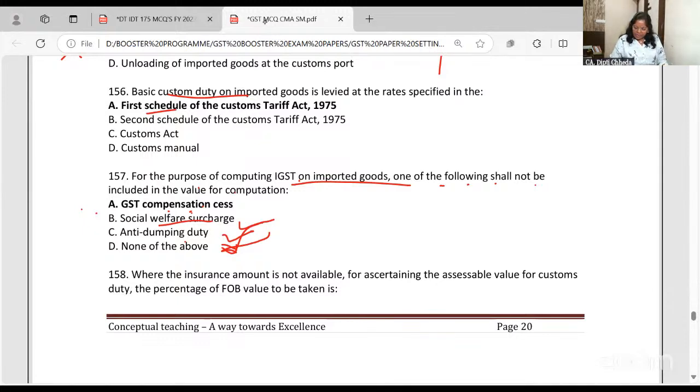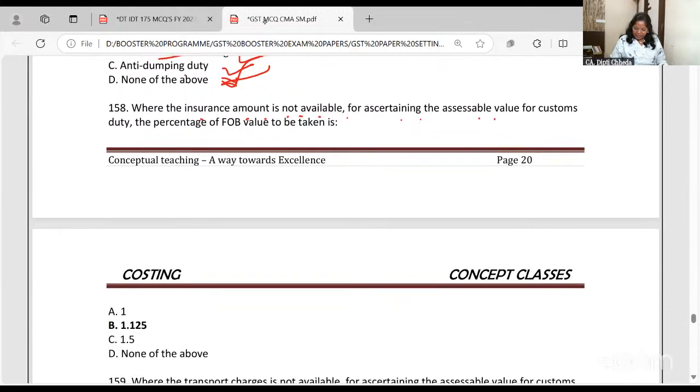simple ones where the insurance amount is not available for ascertaining the assessable value for customs. The percentage of the FOB will be taken. Now these are fixed rates. If it is free on board, then you have to add the on-road insurance. So you will take it at a fixed rate of 1.125. So these few rates, dear students, you should learn.